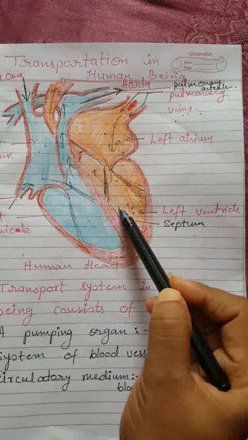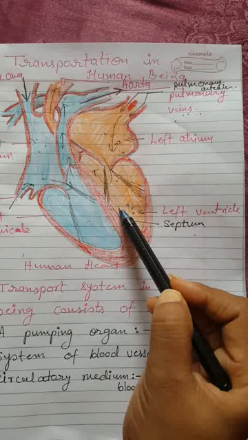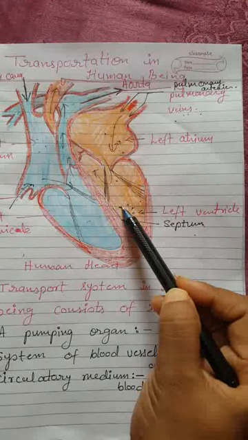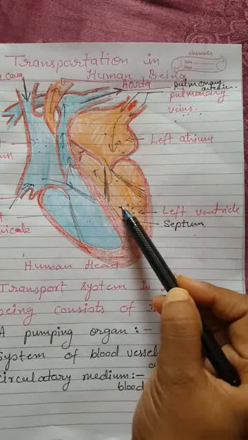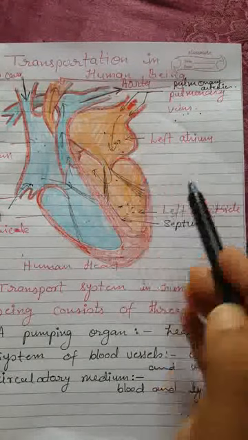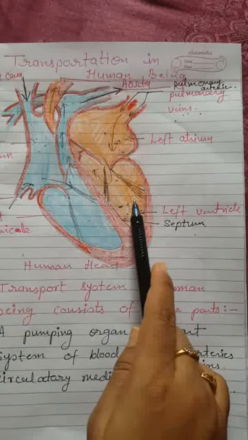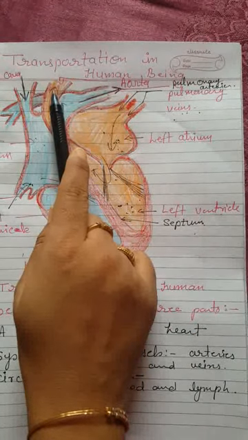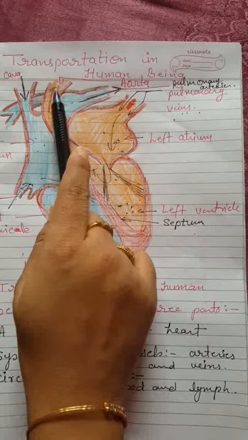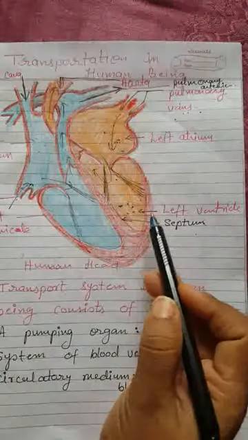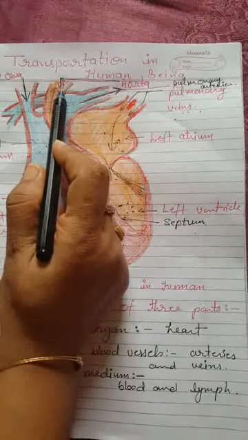Then when the muscular left ventricle contracts in turn, the blood is pumped out to the body. When it relaxes, it gets blood from the left atrium, and when the left ventricle contracts, the blood goes to the different cells, different parts, different organs of the human body through this aorta. This part is aorta. So through aorta, the oxygenated blood goes to different organs of the body.